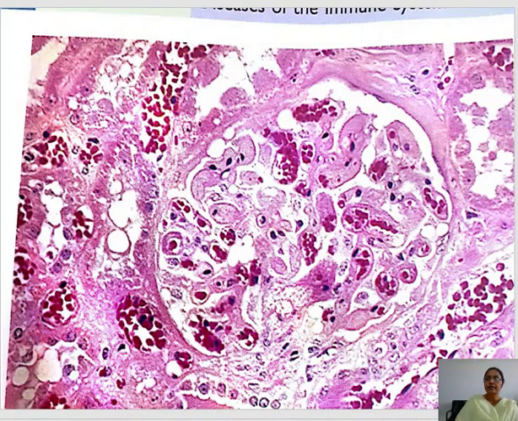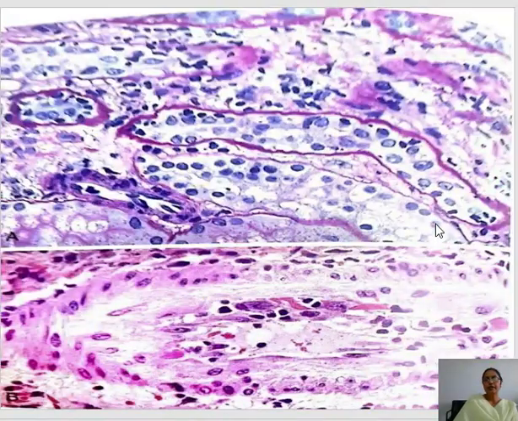Now the next diagram. This diagram is showing the tubules and the vessel. The tubules show some inflammatory cells here and in the interstitium, giving the picture of cellular rejection, T cell rejection or tubulitis. Then this is the vascular structure. The endothelium is studded with inflammatory cells, so this is the picture of endotheliitis. So this is the T cell mediated cellular rejection.